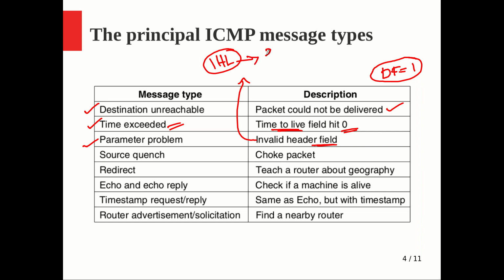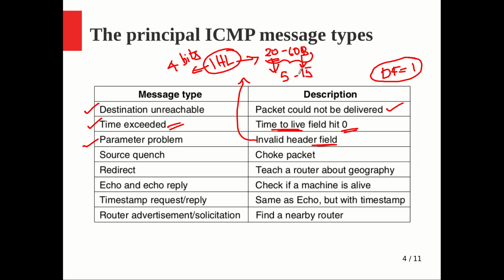It could be any value between 20 to 60 bytes. So 20 is the minimum and some 40 bytes of option values, 20 to 60 bytes. If you want to represent 60 in binary, it will require at least 6 bits, but this IP header length field is just 4 bits. So using 4 bits, how will we do it? By scaling down. Whatever the actual IP header length, we divide it by 4, because of 2 to the power 2, and that value will be stored. So 20 will be 20 by 4, which is 5, and 60 will be 15.